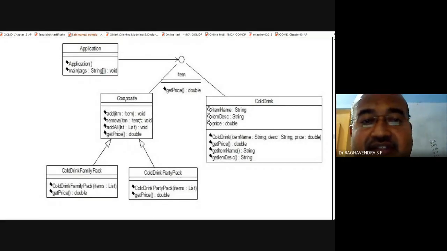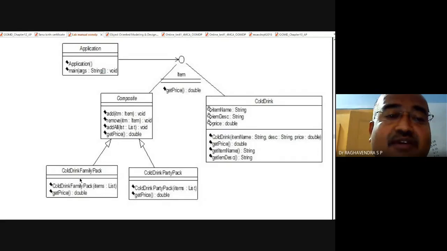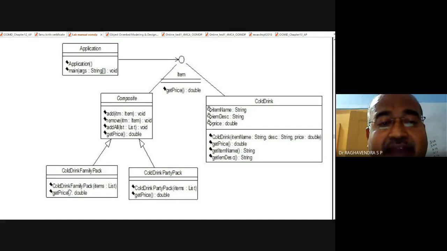Similarly, Composite can be considered as a superclass. Under this, we have two subclasses. The first one is ColdDrinkFamilyPack, and another one is ColdDrinkPartyPack. Under FamilyPack, there is a constructor with items as a list.